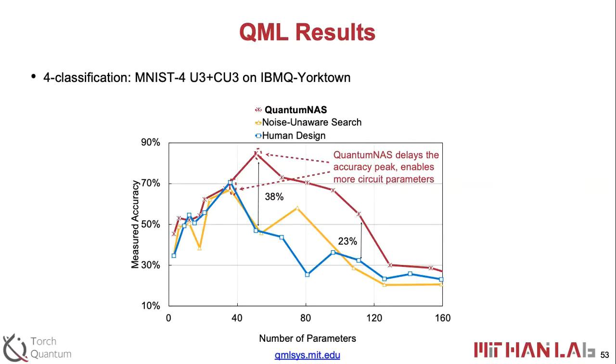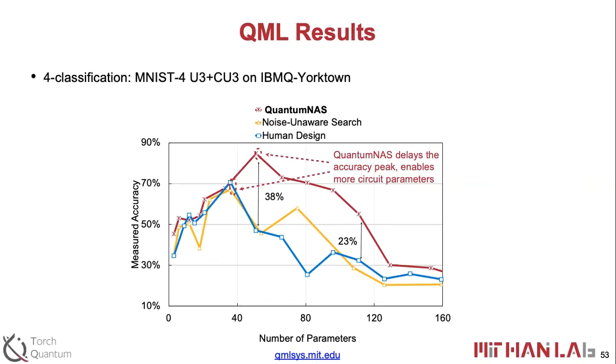And also we have the human design, which we refer to some of the previous quantum neural nets in Seth Lloyd's paper and also several other professors' papers. So we compare to the human design in their paper with their basic block. We can see that in performance, QuantumNAS can have better accuracy compared with the peak of the other method.